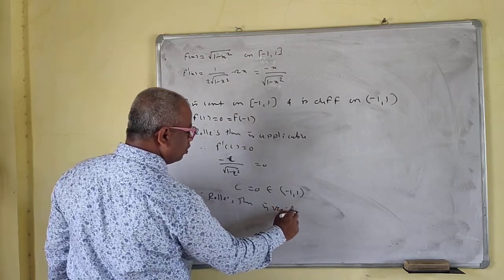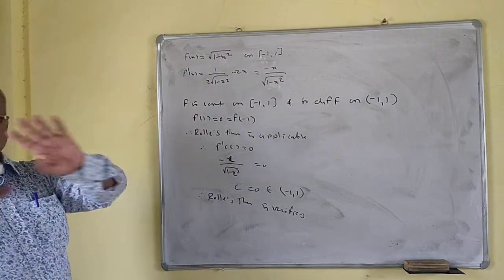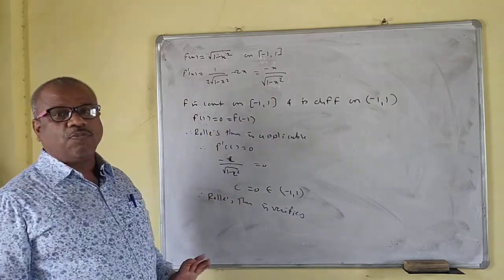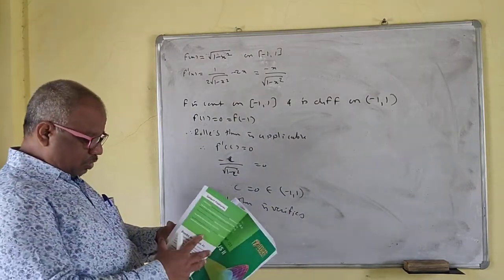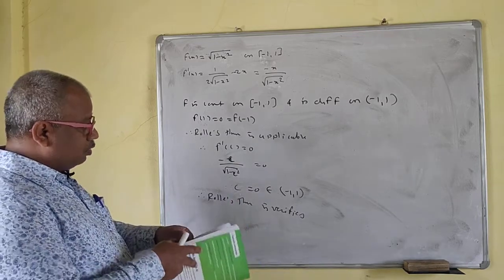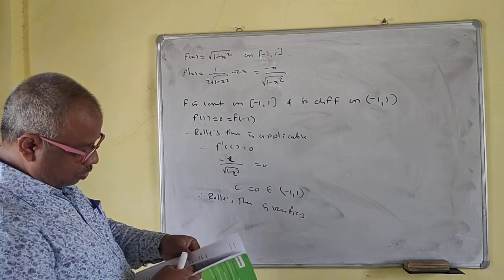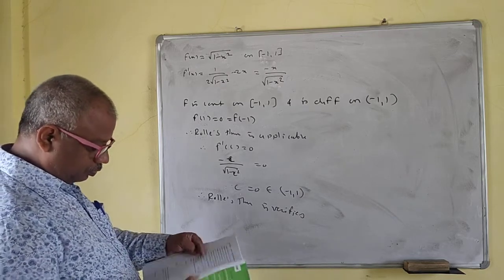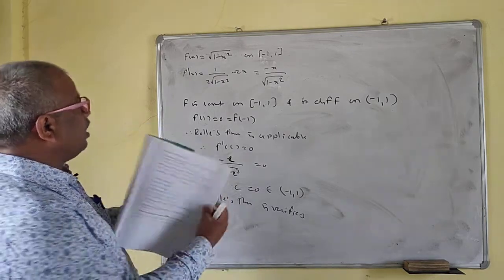That means if Rolle's conditions are satisfied, then there must exist c belonging to the open interval a, b such that f prime c is equal to 0. Here c is equal to only one value, and that belongs to the open interval minus 1, 1. Okay, so we are through here. We'll solve a number of problems on it, and take more problems so that the idea will be clear to you.